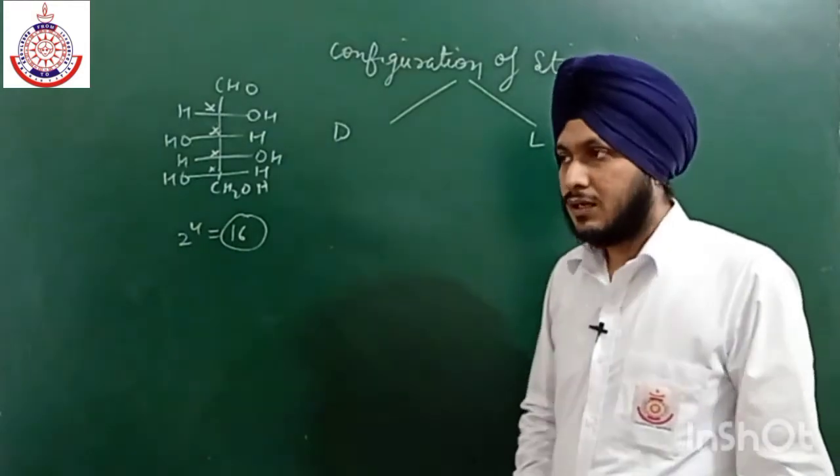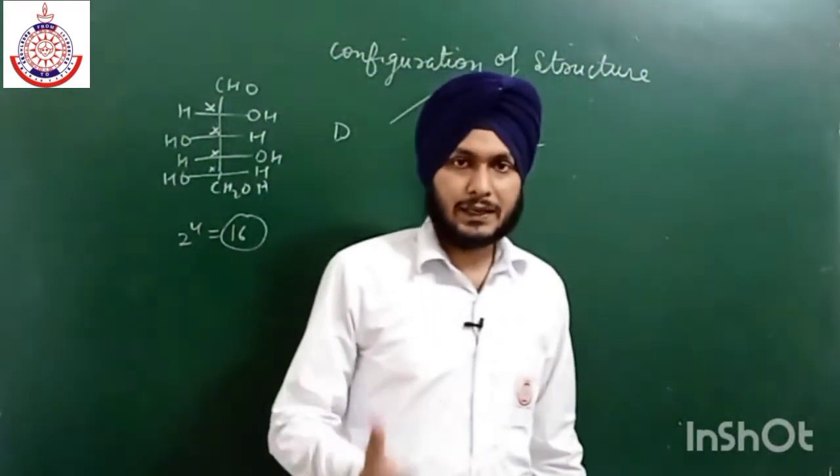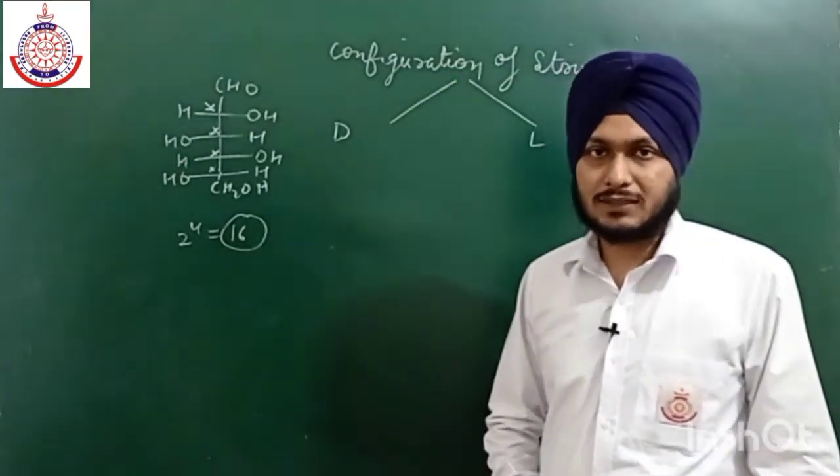These dextrorotatory and levorotatory describe the optical rotation, and they are represented by positive and negative signs.